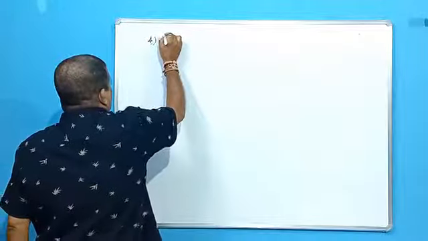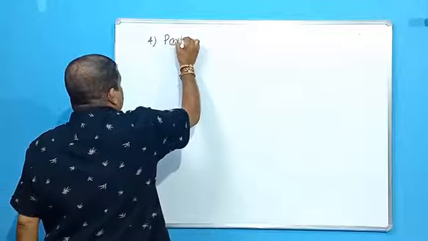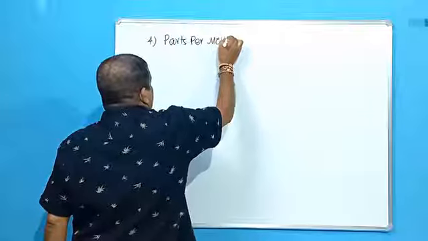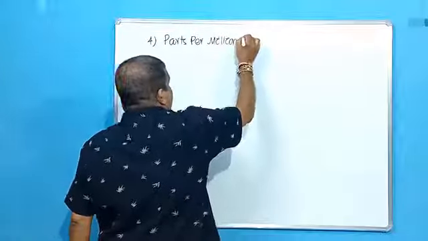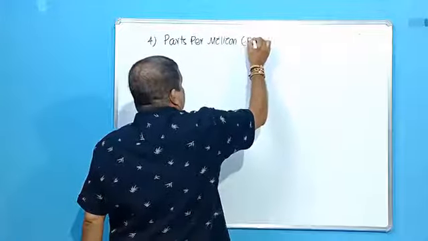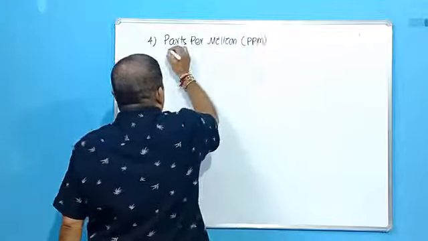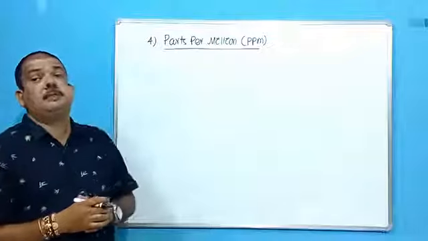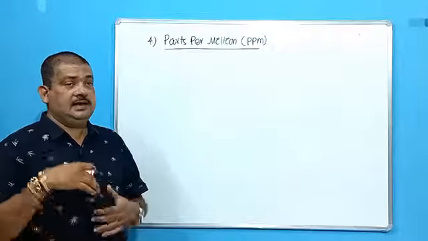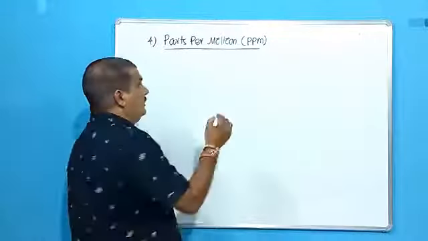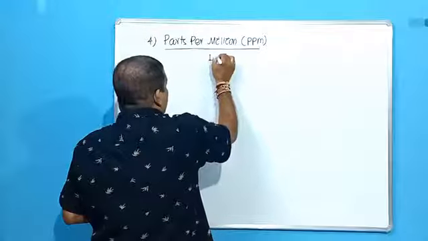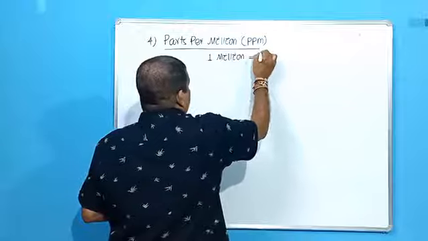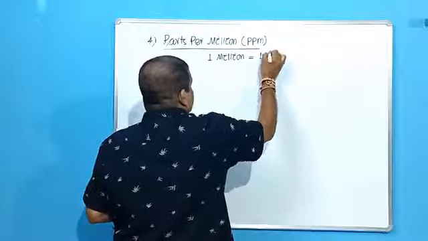Fourth unit, that is called parts per million. It is abbreviated, or in short form it is written as ppm. So when it is written as ppm, you have to understand that there is parts per million. I have already told you what is a million. Now 1 million means 10 to the power 6.